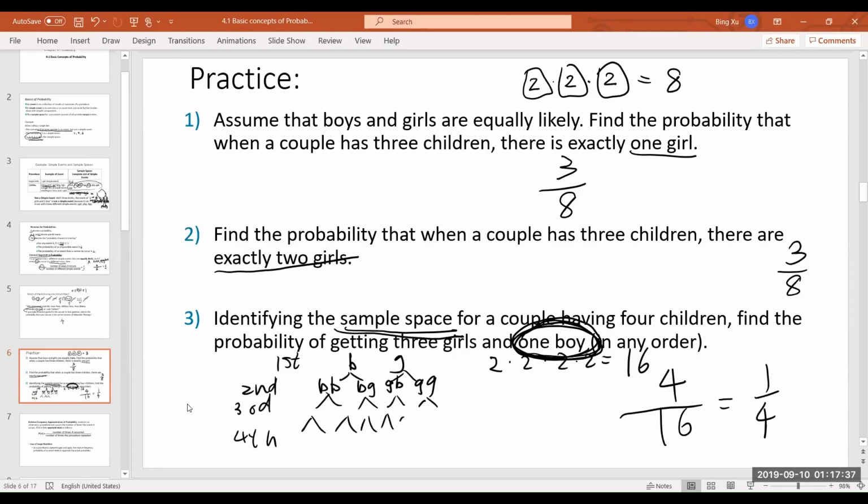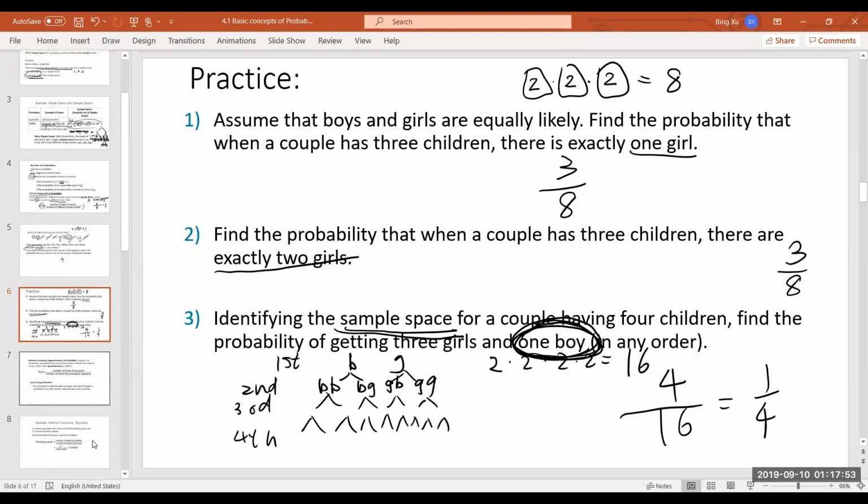Then you have 16 cases. Then you count how many of them are 3 girls and 1 boy. It will be 4. Okay. All right, moving to the next one.